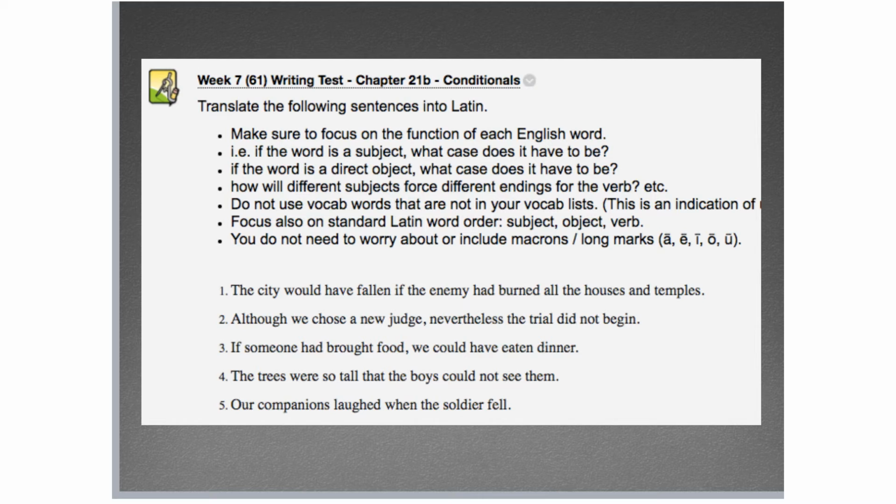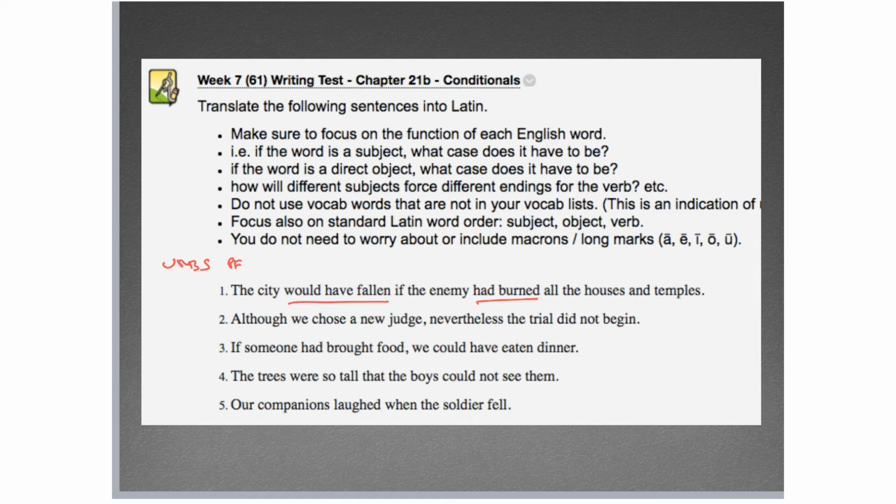And for this one, we're just translating into Latin. Now, again, remember that you've got to think holistically. So we see this would have fallen, right? You're not translating all those words, would have and had. Those are going to be two pluperfect subjunctives. So, urbs, city.